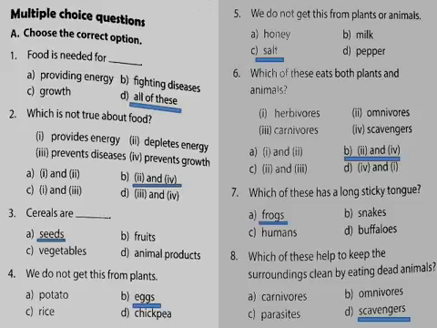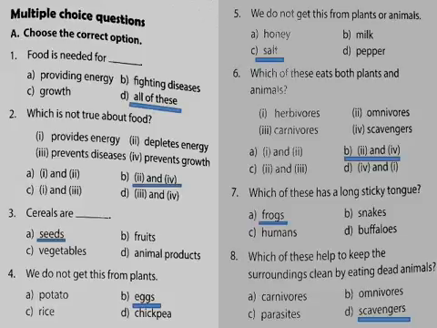Which of these eat both plants and animals? First one, herbivore. Yes, it will eat only plants. Second one, omnivore. Yeah, it will eat both plants and animals. Third one is carnivore. It will feed only on herbivores. Okay. Scavengers. It will eat the dead debris of both plants and animals. Okay. So that is omnivores and scavengers. Understand? Yeah.